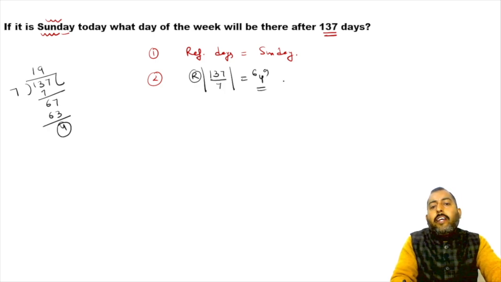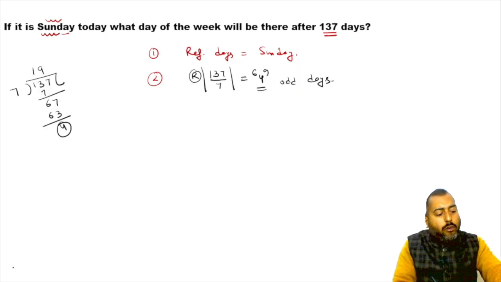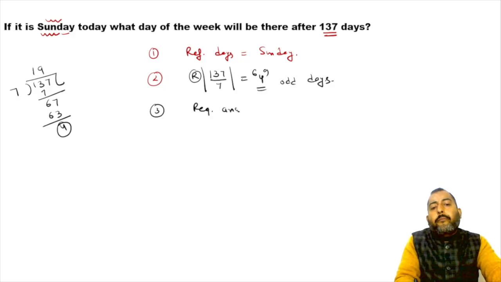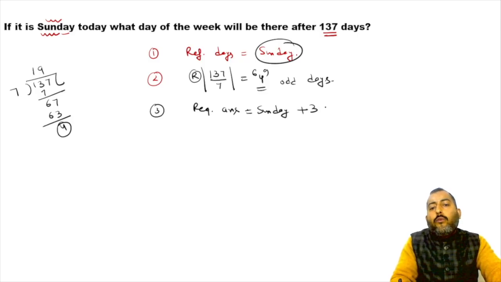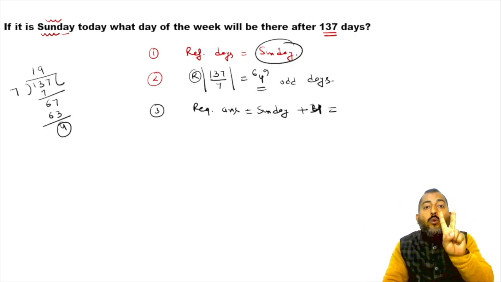So in my given duration, how many odd days are there? 4 odd days are there. So your required answer will be equal to the reference day, which is Sunday, plus 4. What is 4 days ahead of Sunday? 1 day ahead of Sunday is Monday. 2 days ahead of Sunday is Tuesday. 3 days ahead of Sunday is Wednesday.